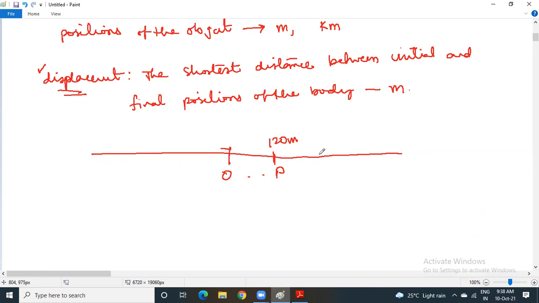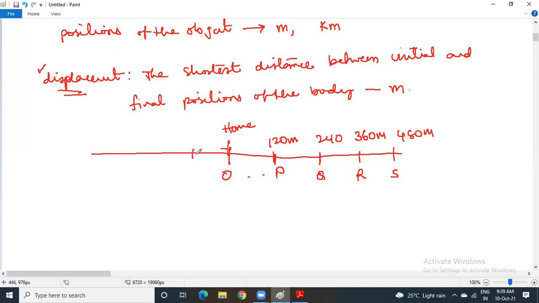There is another friend at Q, 240 meters from your home. The separation between friends P and Q is 120. You have another friend at R, 360 meters from your home. Separation between any two of your friends is 120 only. There is another friend at S, which is 480 meters.